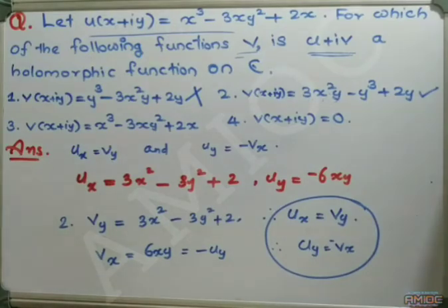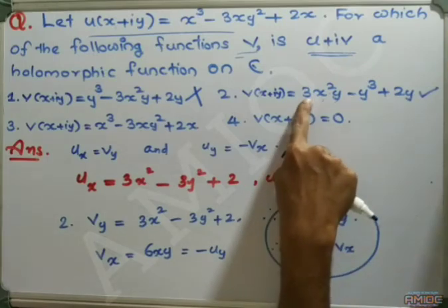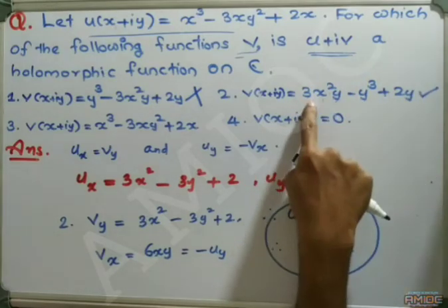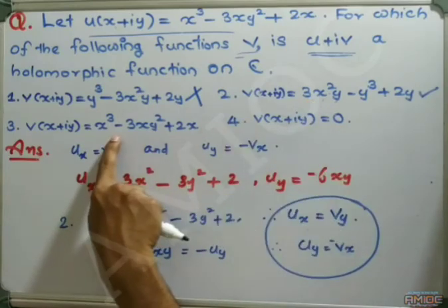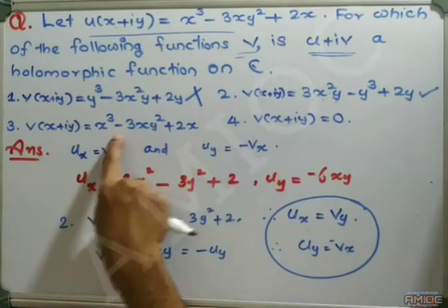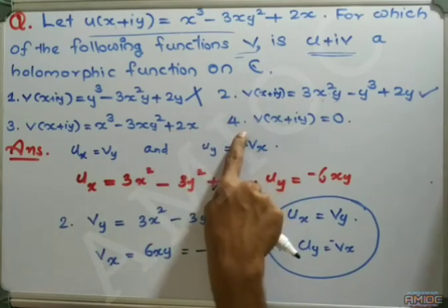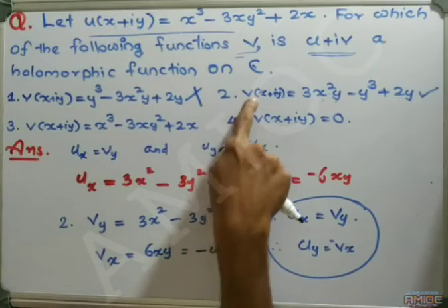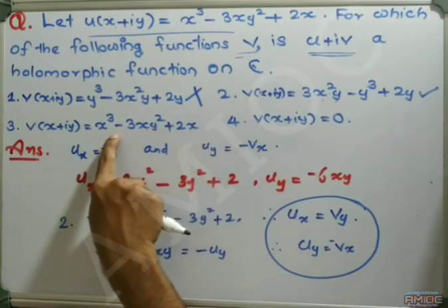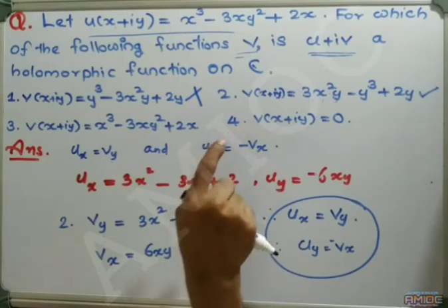As harmonic conjugates differ by a constant, any other harmonic conjugate would be some constant plus the function in option 2. The third option and the second option do not differ by a constant, and the fourth option and the second option do not differ by a constant. Therefore, the third and fourth options must be false.